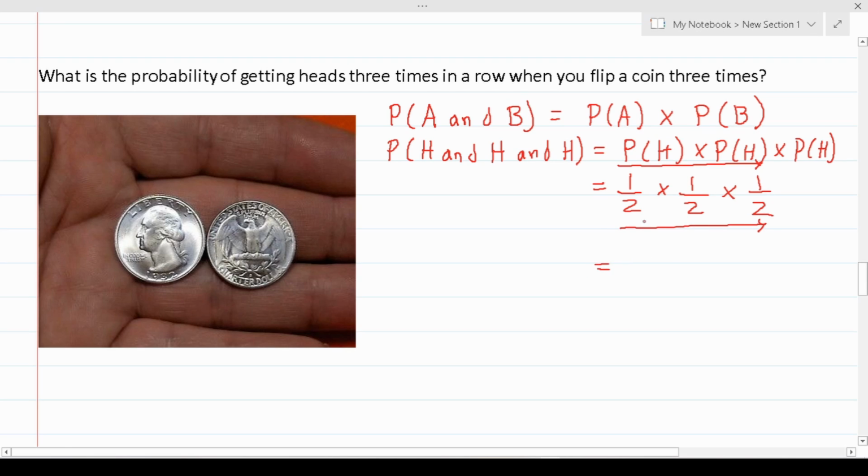So this will become 1 times 1 times 1, which is just 1. And then 2 times 2, which is 4, times 2, which is 8. So your odds of flipping heads 3 times in a row is 1/8. Okay?